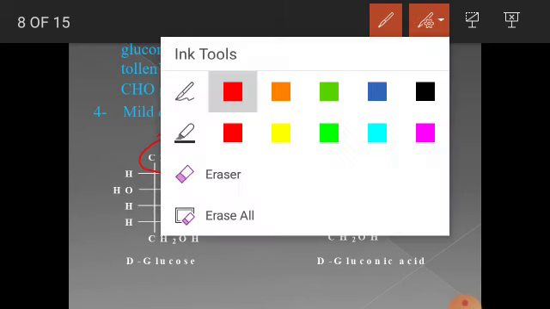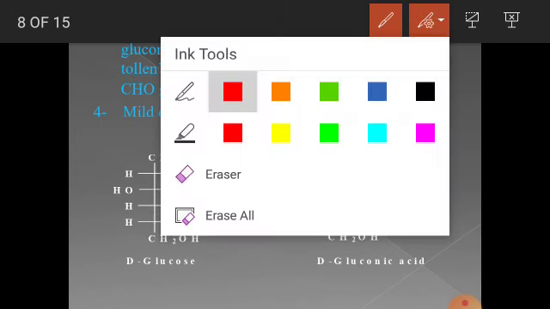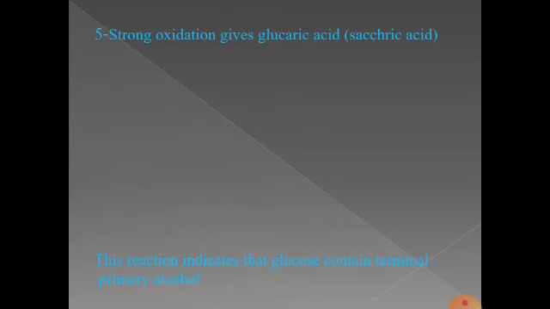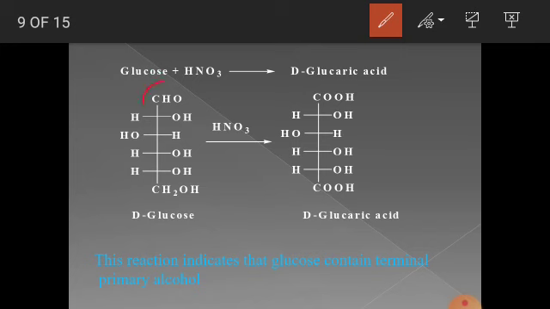And similarly, when glucose is treated with a strong oxidizing agent, concentrated nitric acid, it gives glucaric acid, in which both the terminal groups are oxidized to COOH, which shows that it has one aldehyde group and at least one primary alcohol group.